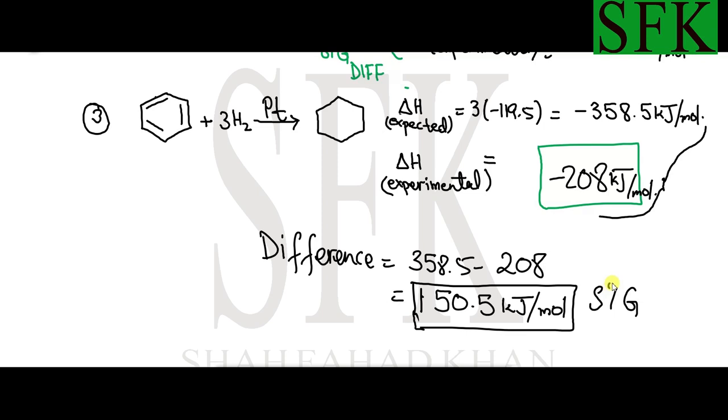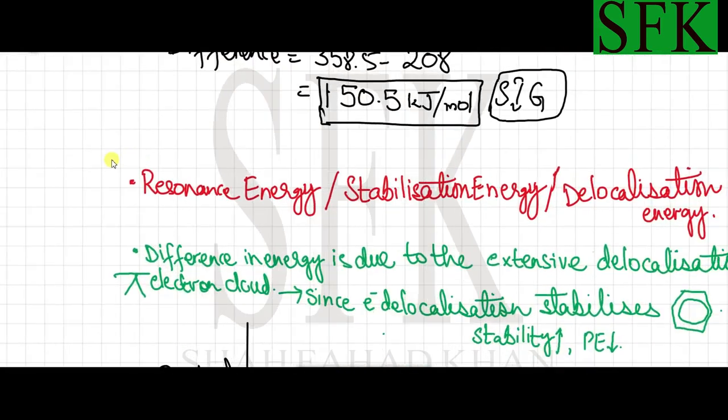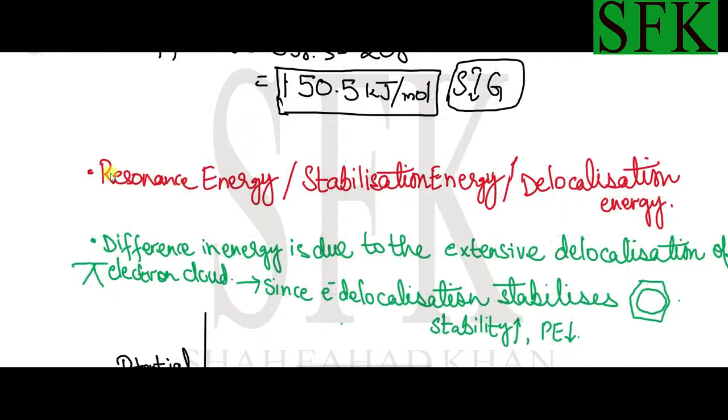Now the reason why this energy difference came in benzene and did not come in the other two is this: the resonance energy, the stabilization energy.